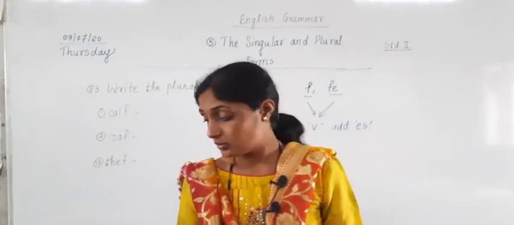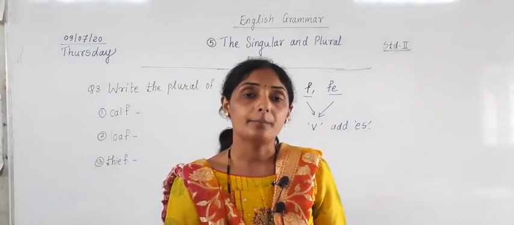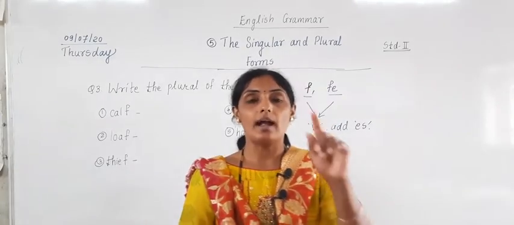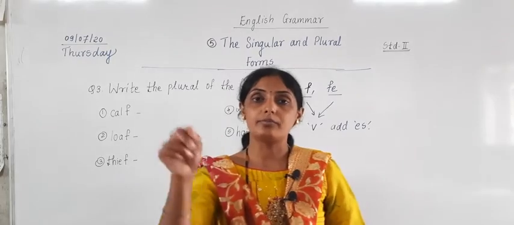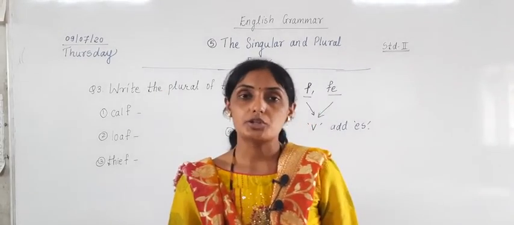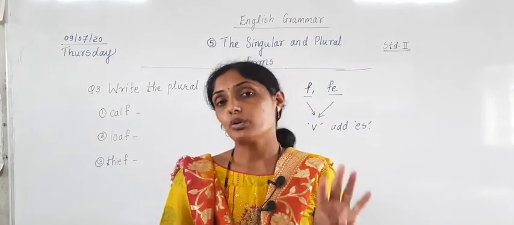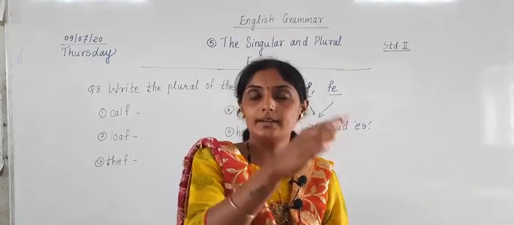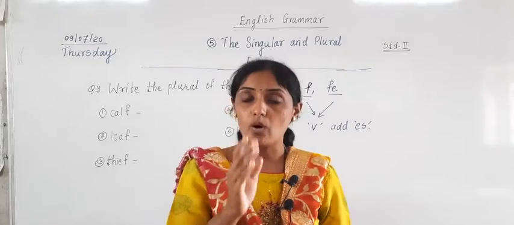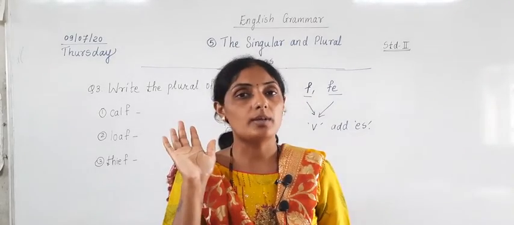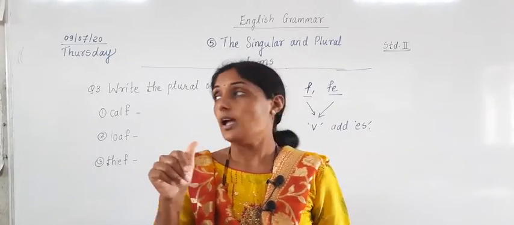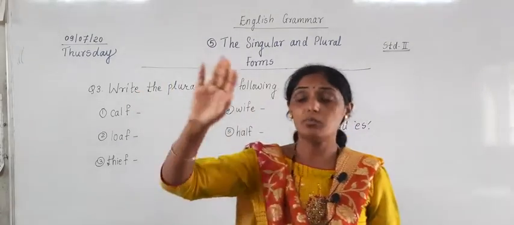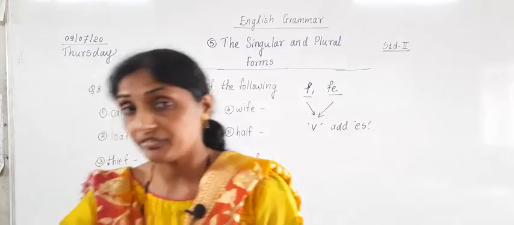The next rule which we studied is of y. If the word is ending with y, instead of y we have to write i and we have to add es. Understood? That was the third. The fourth one: if the word is ending with the letter y and before y the letter is a vowel, then we have to add only normal s. Correct?